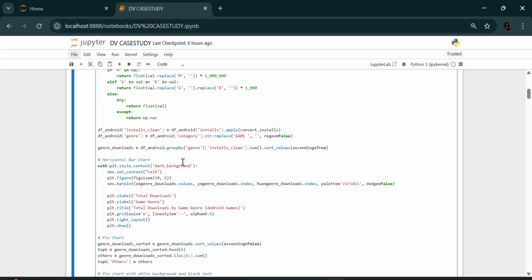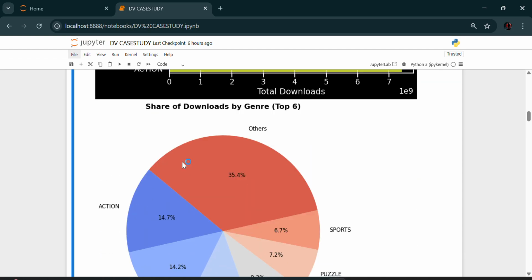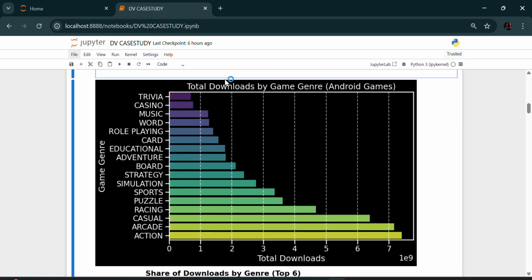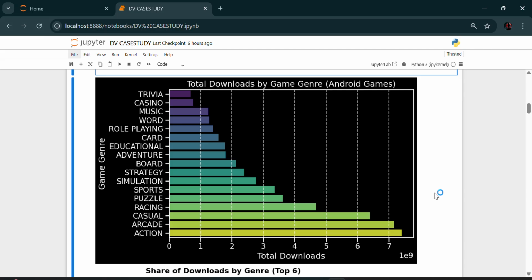I created two visualizations, a horizontal bar chart and a pie chart. Why was the horizontal bar chart used? Bar charts are great for comparing quantitative values across categories. Horizontal orientation makes it easier to read long genre names. Going to the graph explanation, the x-axis shows the total number of installs and the y-axis shows game genres. Horizontal bar conclusion: the bar chart clearly shows that action, casual, and puzzle games dominate the total downloads.